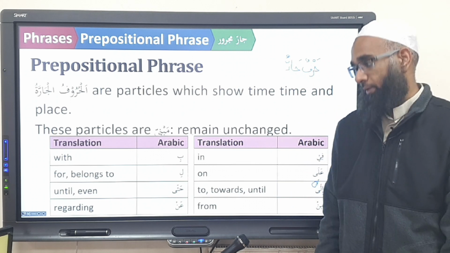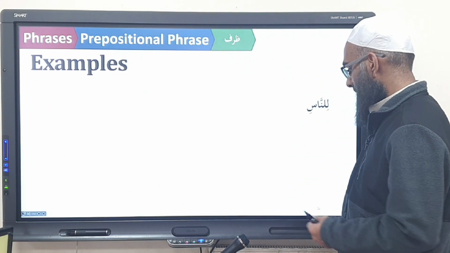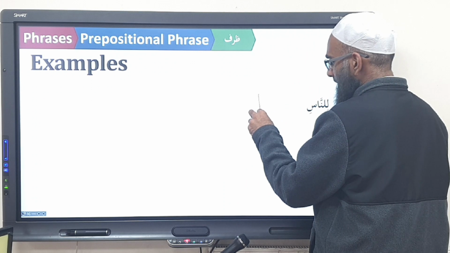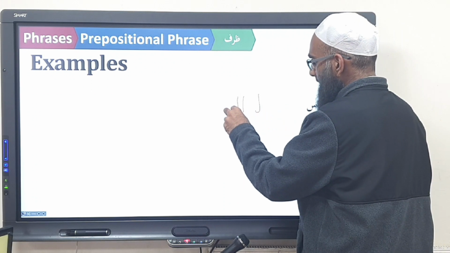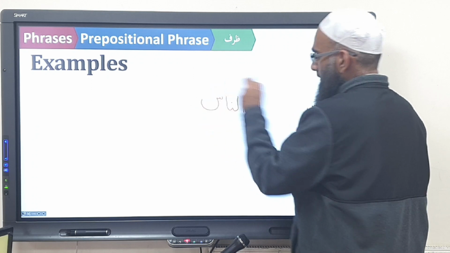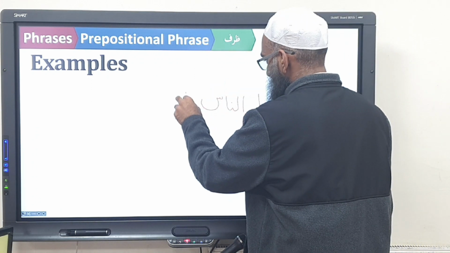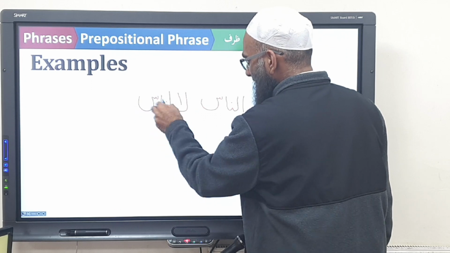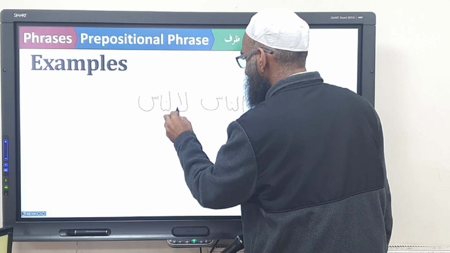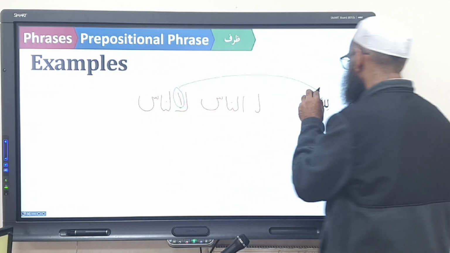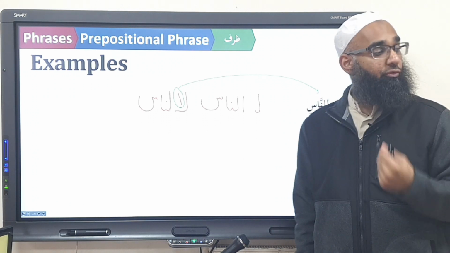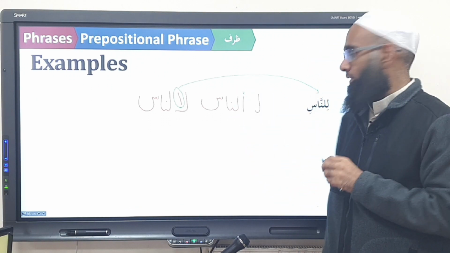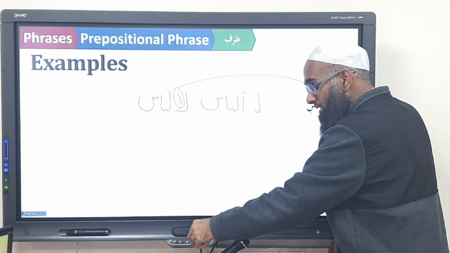Do you understand? Okay. Now here, this was really lam, harfun jar, an-nas. It should have been written like this: lam, alif, then the nas. But because there are too many of those, they say, let's take this off. And it comes like this. So when you join lam harfun jar, which means for, to a word with alif lam, what happens to the alif? It drops off. So linnas is a prepositional phrase.